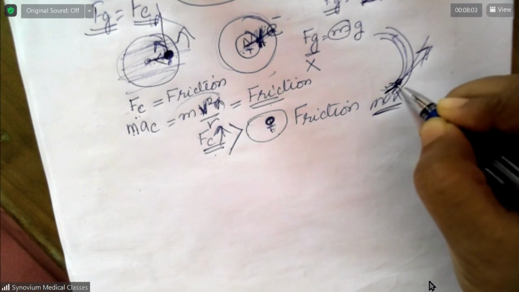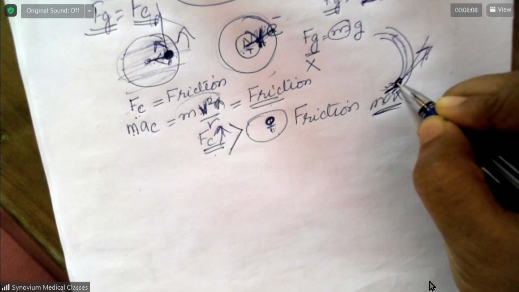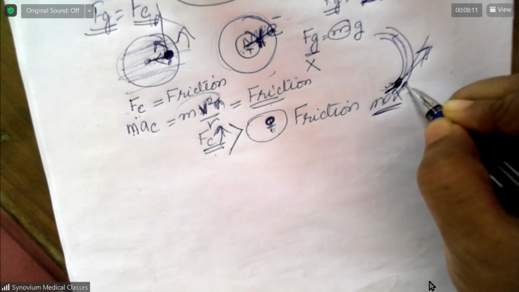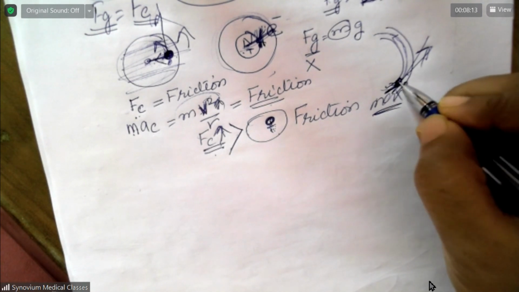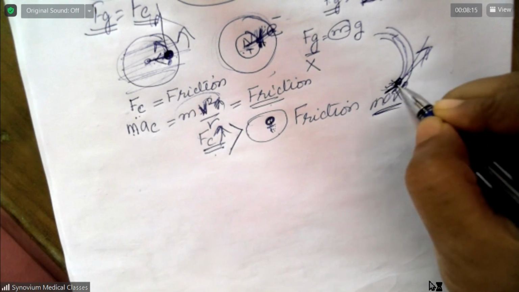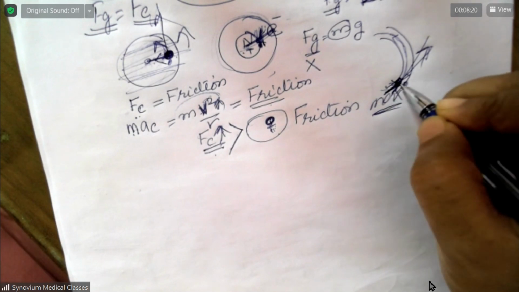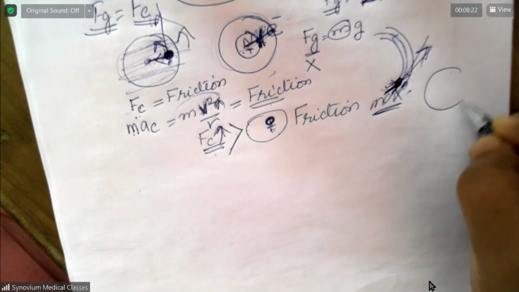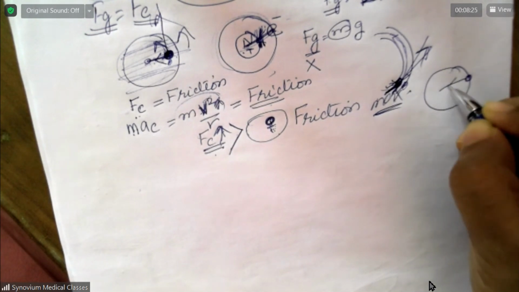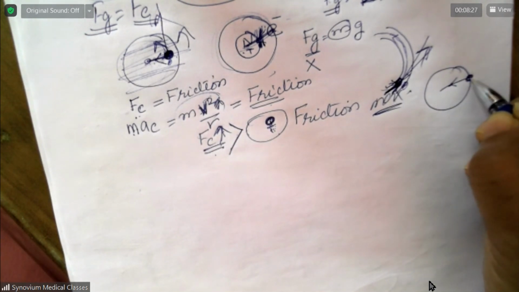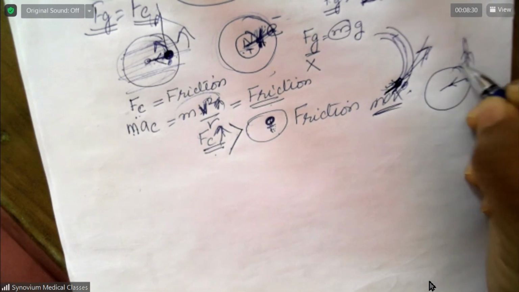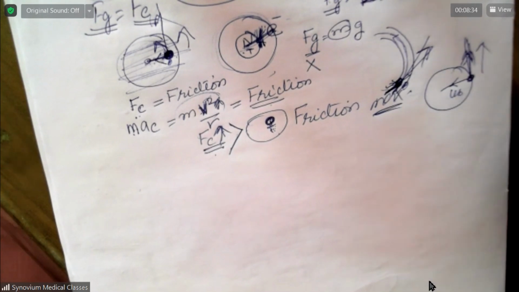There is a limit of friction between the wheel of your bike and the road. If the friction is less than the needed centripetal force, it will go along this way. This is called the skidding of the road.